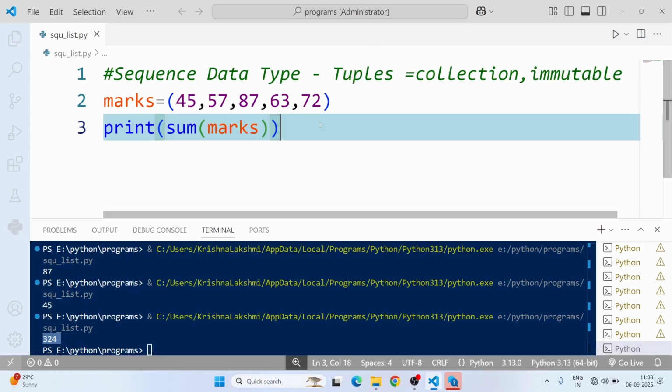Tuples are the same as list, with one major difference. A list we can modify or change; it is mutable. In tuples we cannot change or modify; they are immutable. In list we use square brackets. Here we are using parentheses.